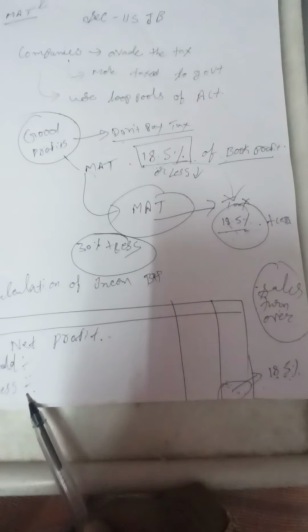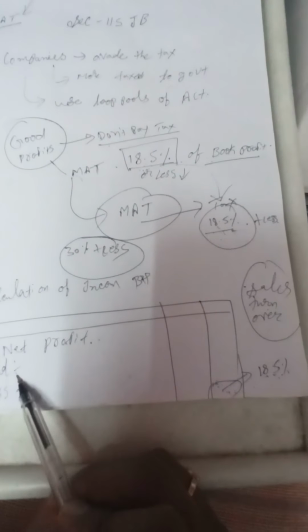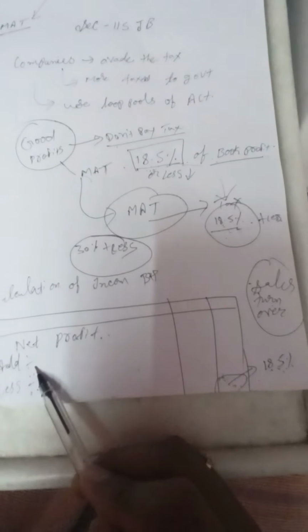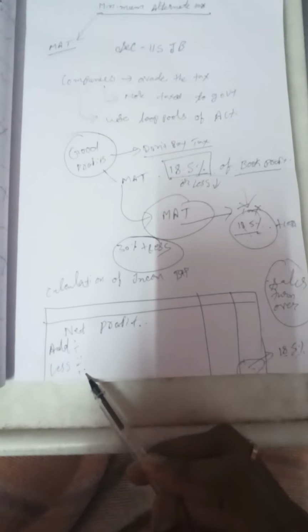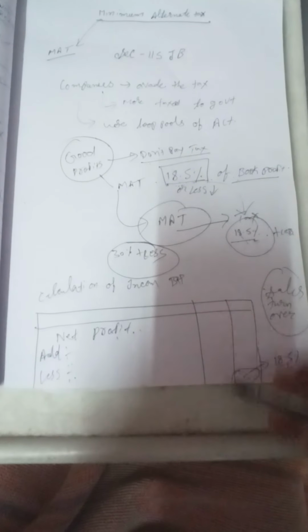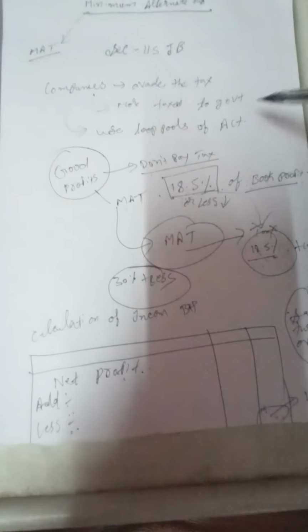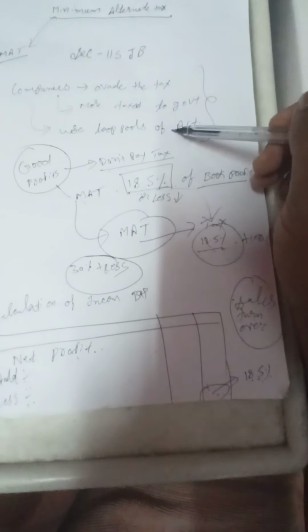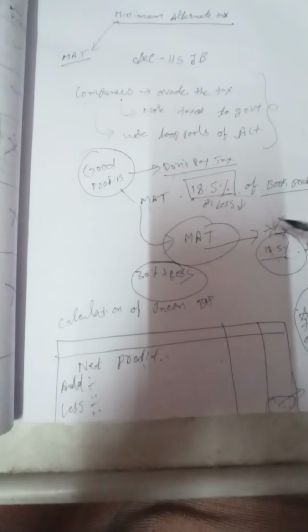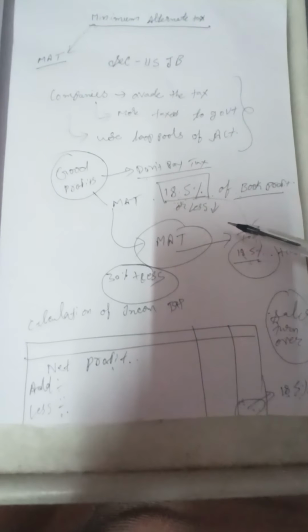Regarding this, I have given in your notes very clearly what are supposed to be added and what are supposed to be deducted. There are 8 items which generally have to be added to the net profit, and 8 items which will be deducted from the net profit. You have already done this sort of problems when you learned income tax 1 and 2 in your previous semesters, but this is regarding how you are going to implement section 115JB, what is the requirement, why section 115JB came into existence, and regarding the 18.5 percentages.